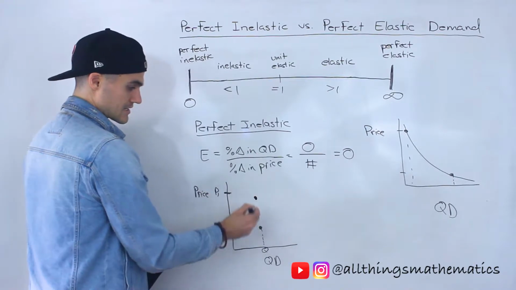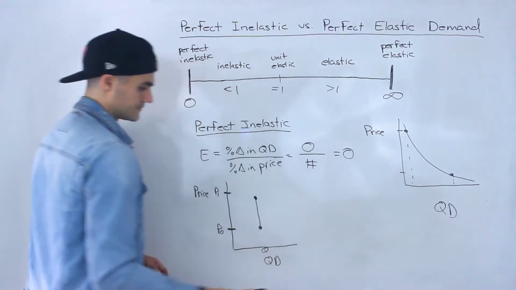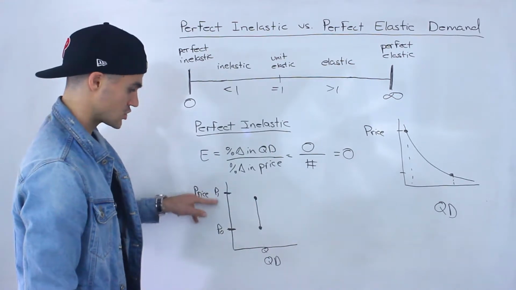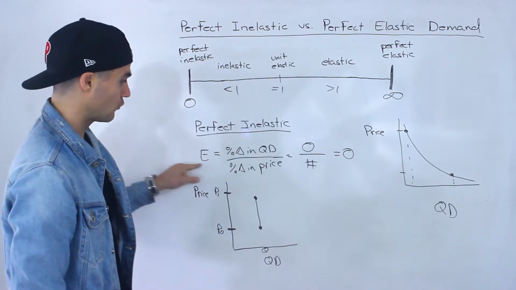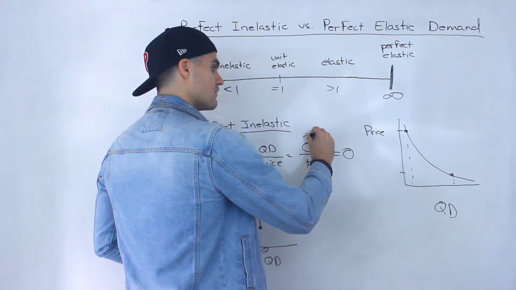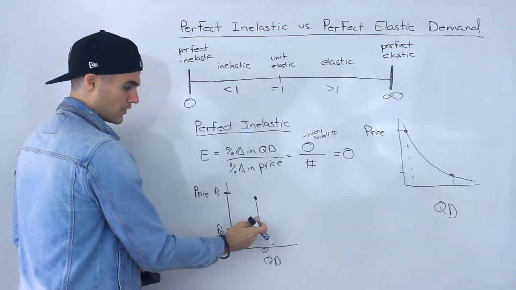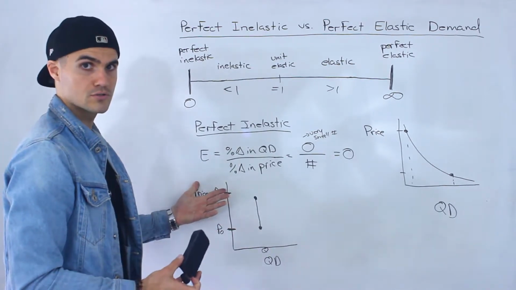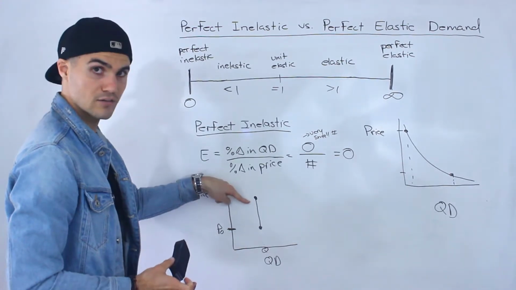So it's going to stay the same, and it's going to look like this. If we connect these two dots, it's basically just a vertical line, because the quantity demanded is not changing with that change in price. And when that's happening, we end up getting a coefficient of 0. Or it doesn't necessarily have to be 0, but it's going to be a very small number. This might be tilted a little bit, but nevertheless it's going to be very close to a vertical line. If it's perfectly inelastic, right on that edge of the spectrum, it's going to be a vertical line like this.